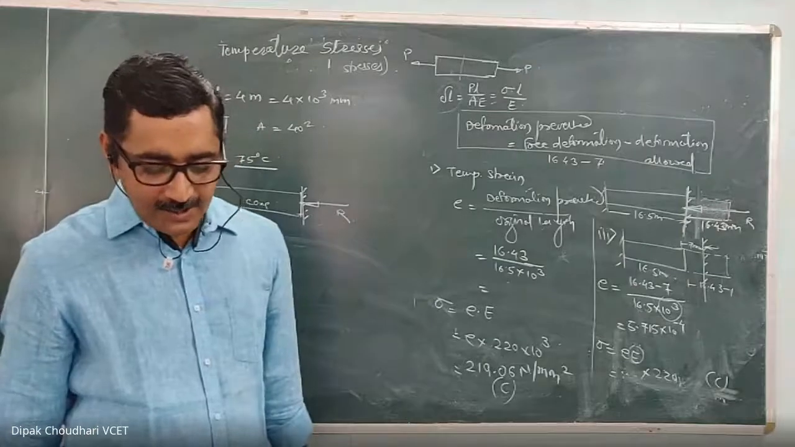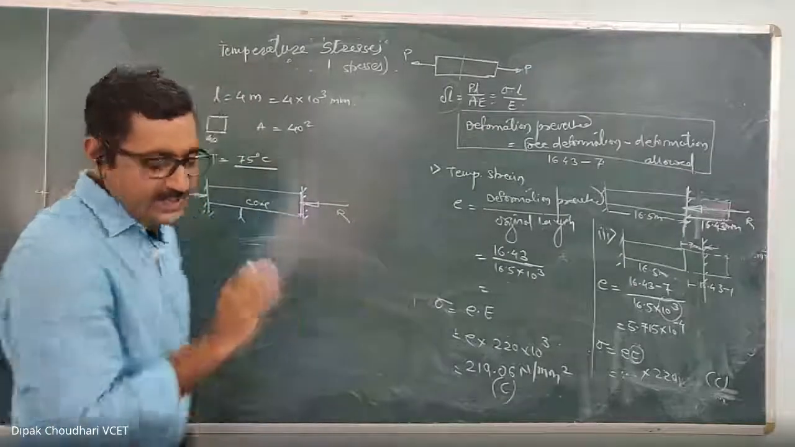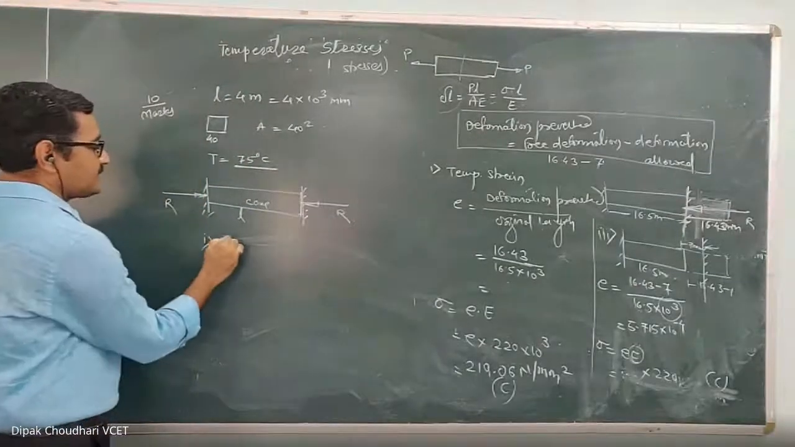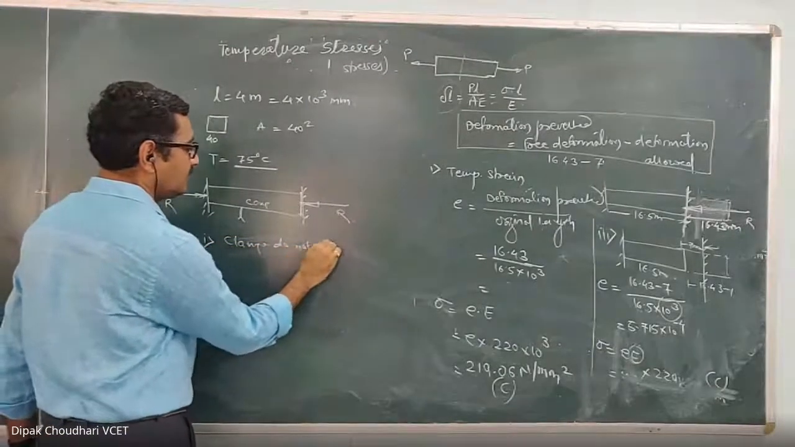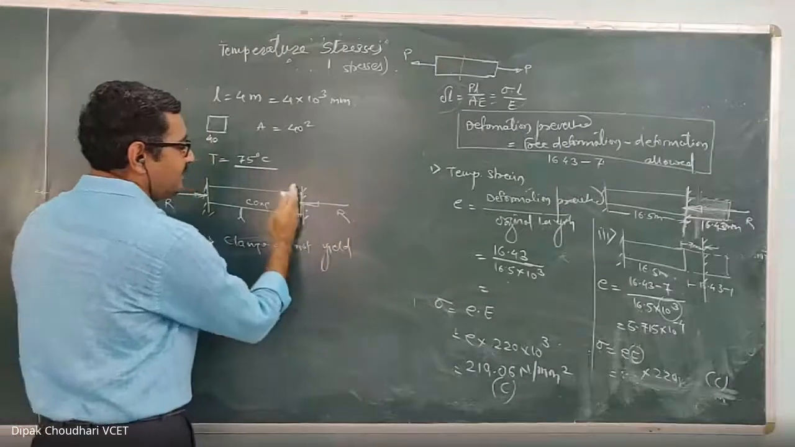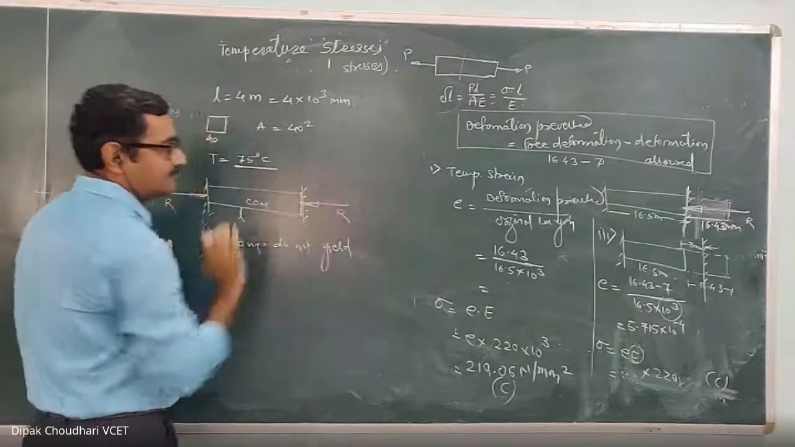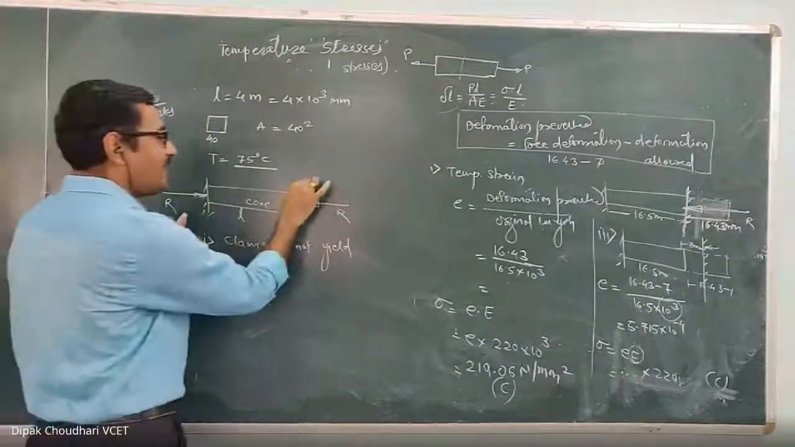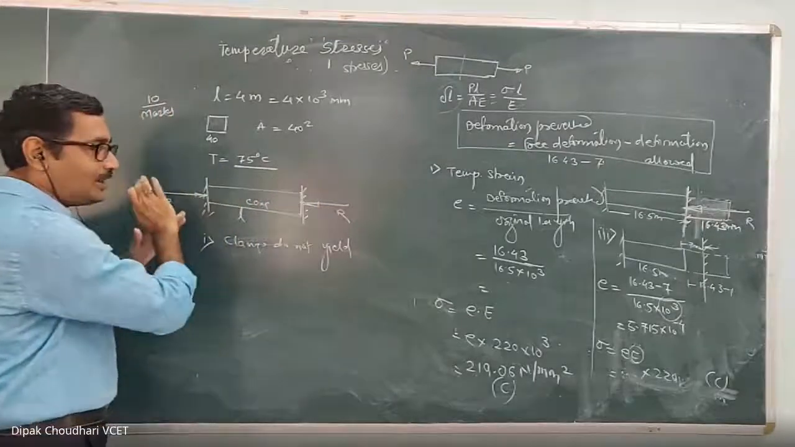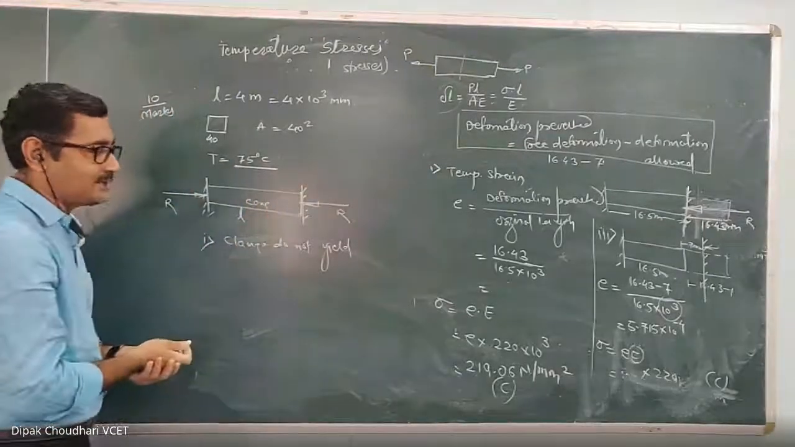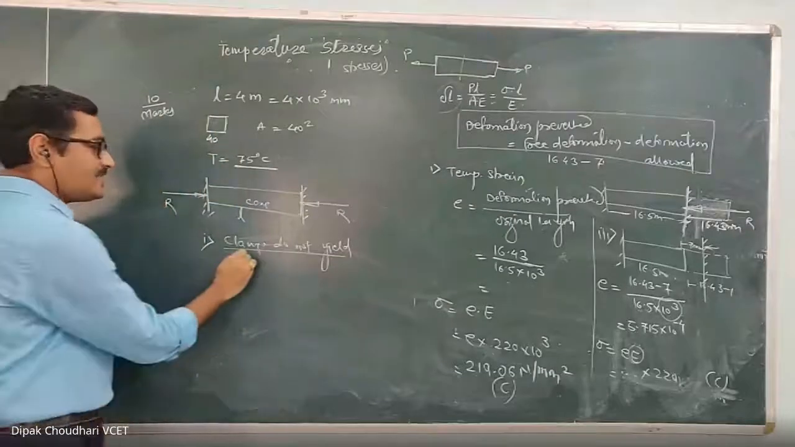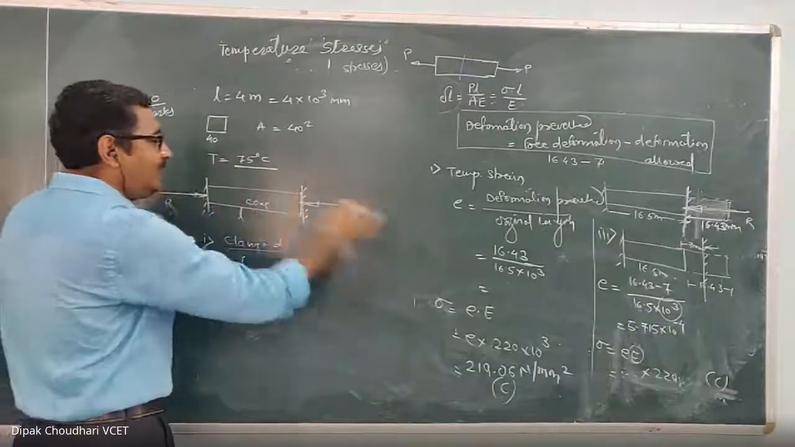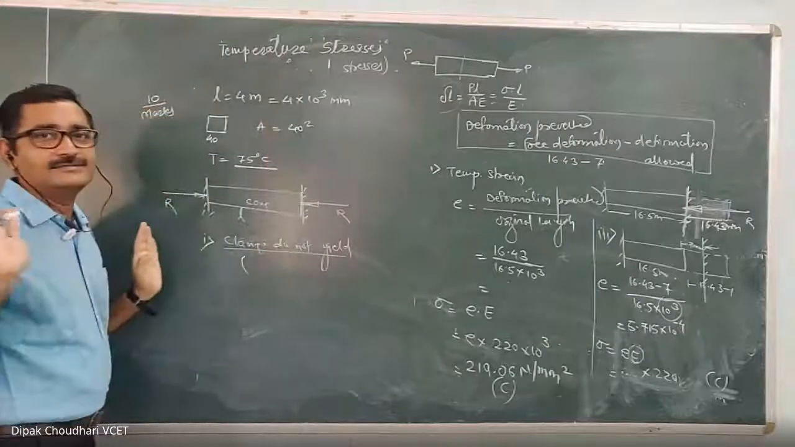Calculate the thrust exerted by the bar on the clamp. One, if the clamps do not yield. First, clamps do not yield. Yield means they do not expand. Okay, means they are rigid. They will not expand because of the rise in temperature. Here, now, clamps do not yield. It means that here the complete elongation is prevented.